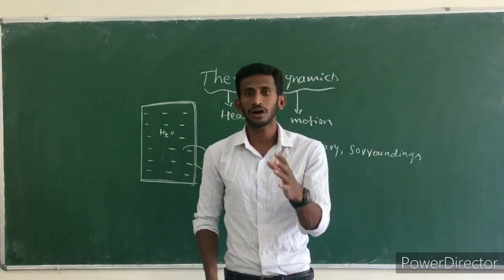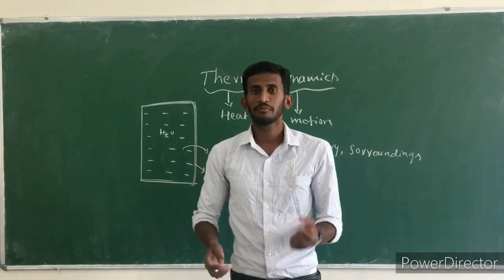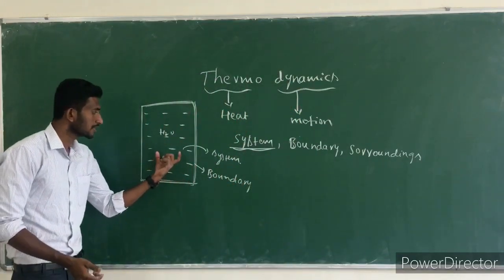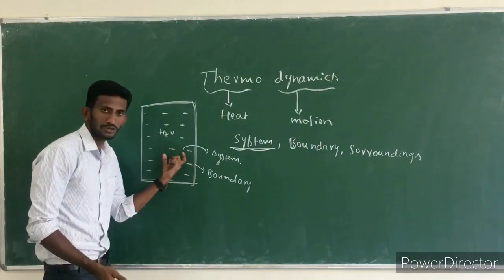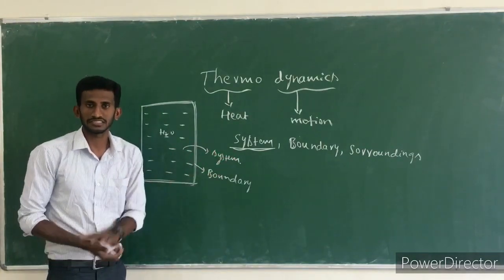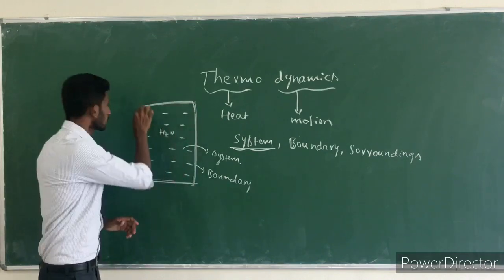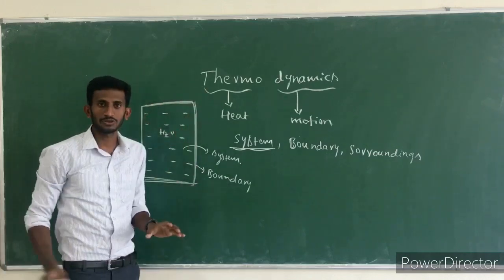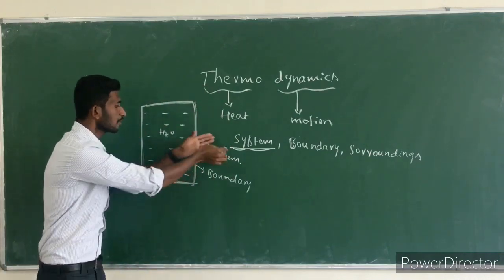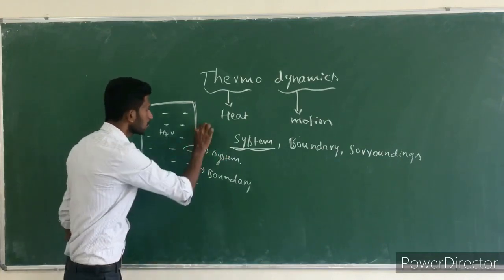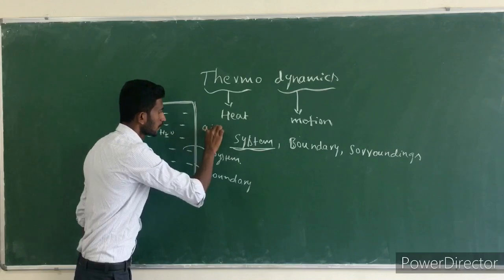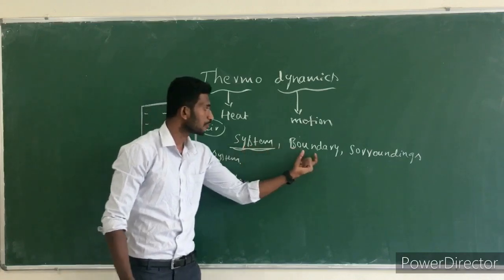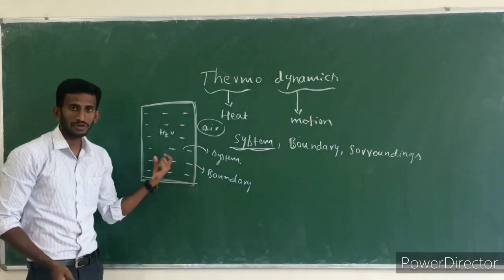Then what do you mean by surroundings? Surroundings are the atoms or molecules which surround the system. For example, inside the container I have water molecules, so that water is called the system. The outer layer is called the boundary. The atoms or molecules outside this boundary are called surroundings. For example, here I have air molecules, and this air is called the surroundings. Clear? System, boundary, surroundings.